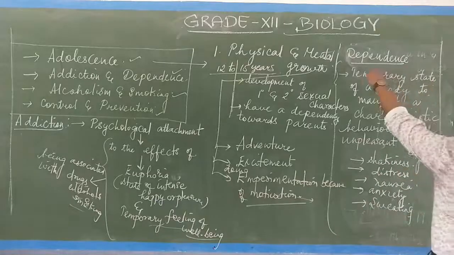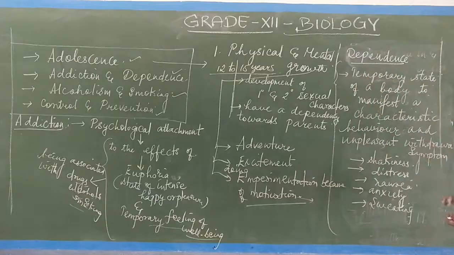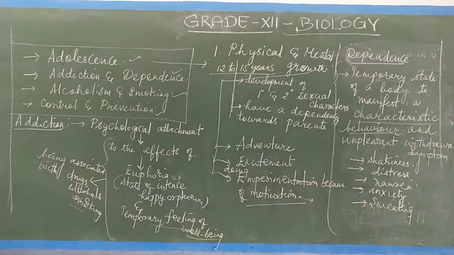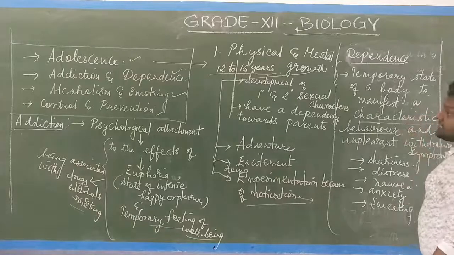What is called dependence? It is a temporary state of a body to manifest a characteristic behavior. What is that characteristic behavior? Not listening to the parents, malicious behavior, violence, reckless behavior, drop in academic performance, aggressiveness and vandalism. So characteristic behavior, that's what I write.